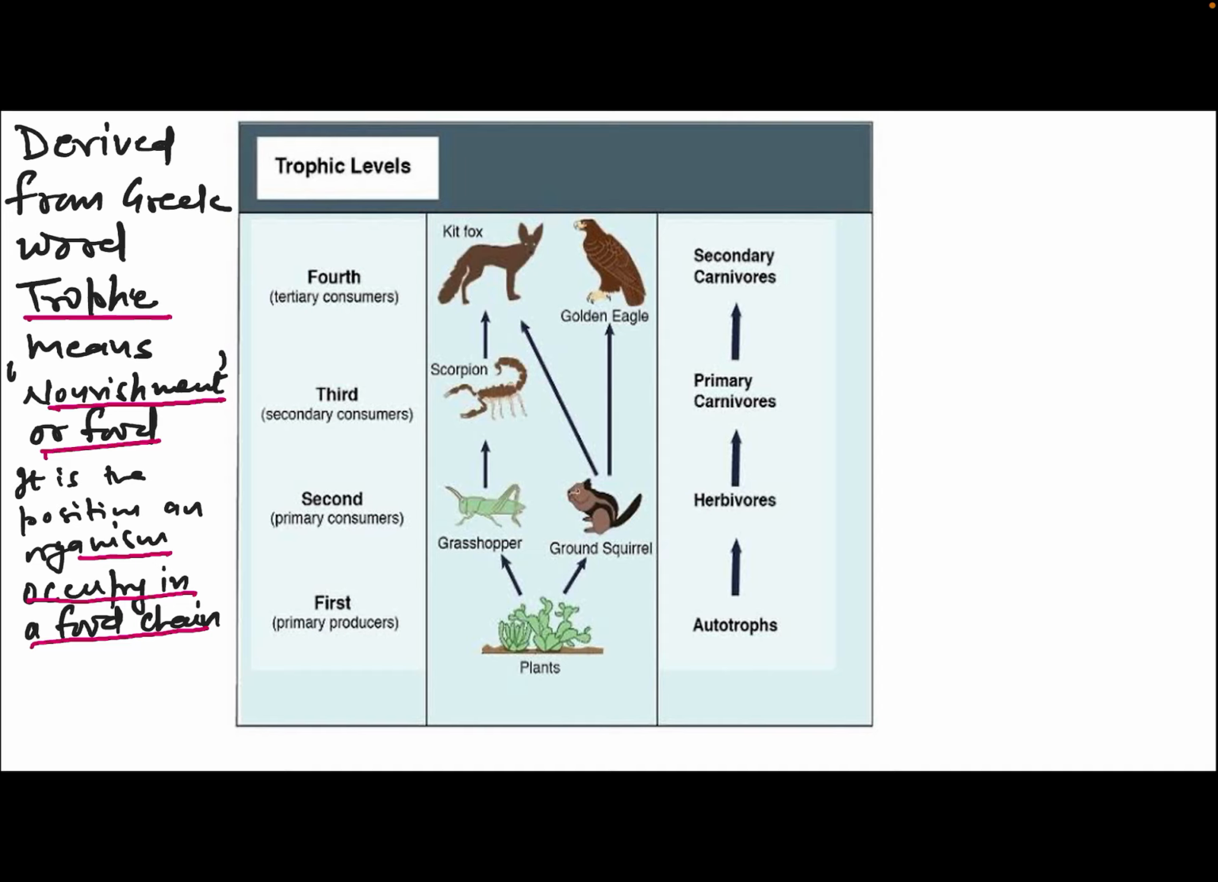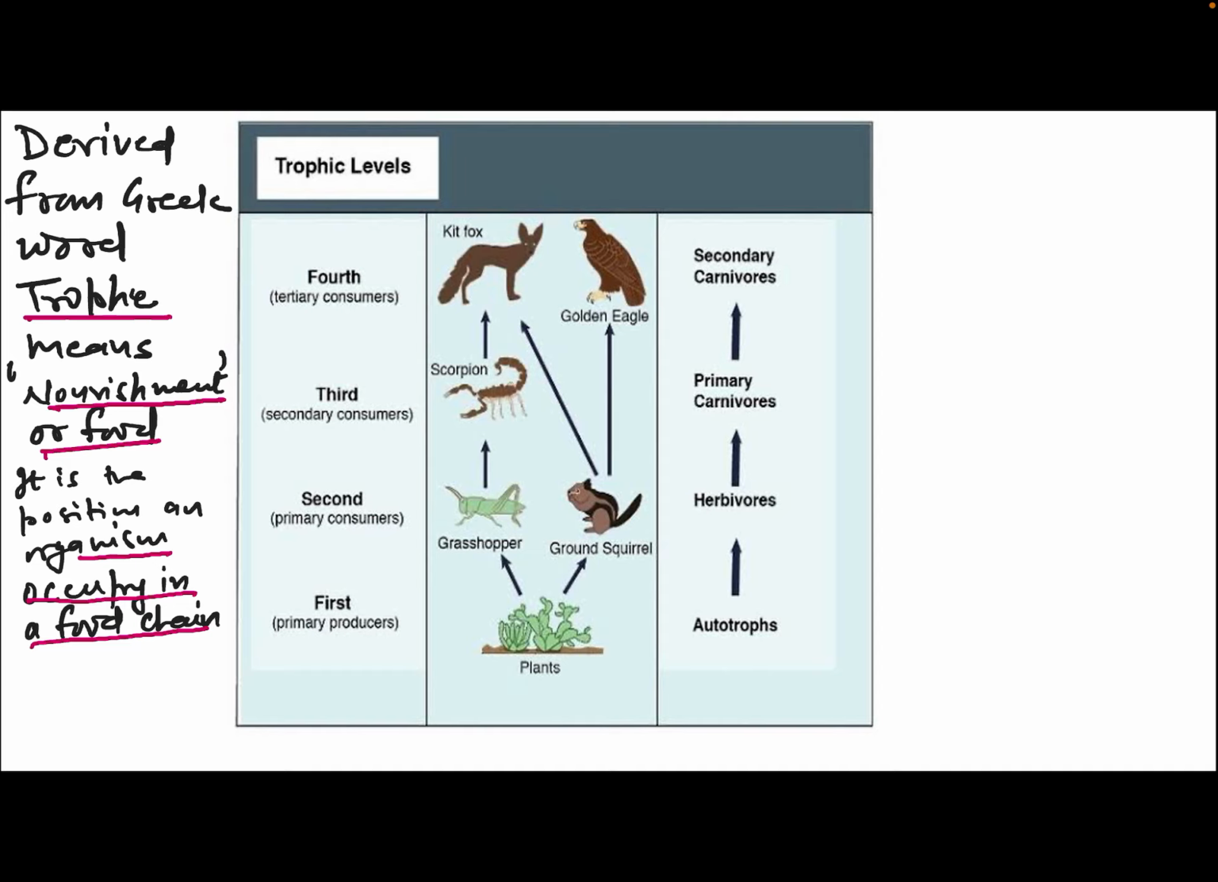First, the producers are there, they are called as plants, and their level is first trophic level, and grasshopper comes under herbivore and its trophic level is second, scorpion is third, and fox has fourth trophic level.